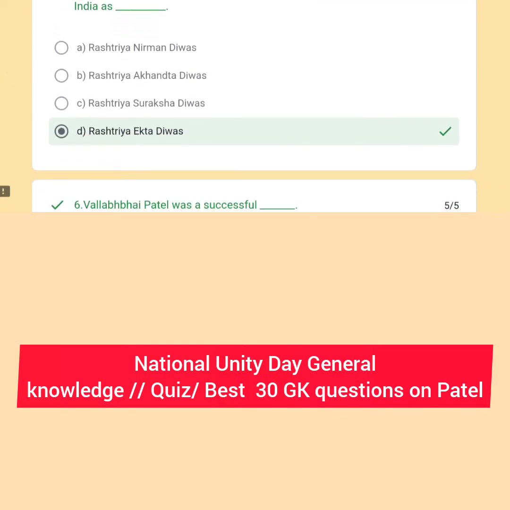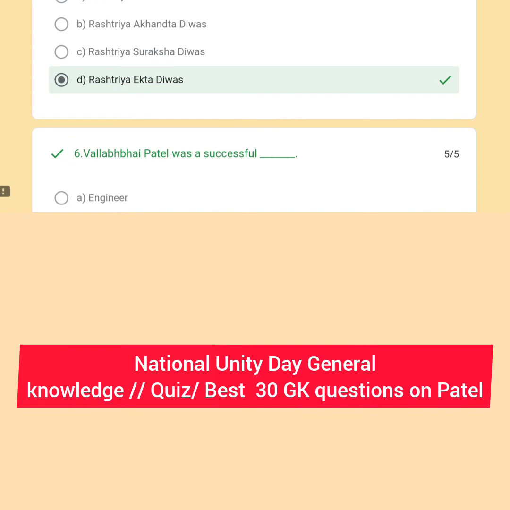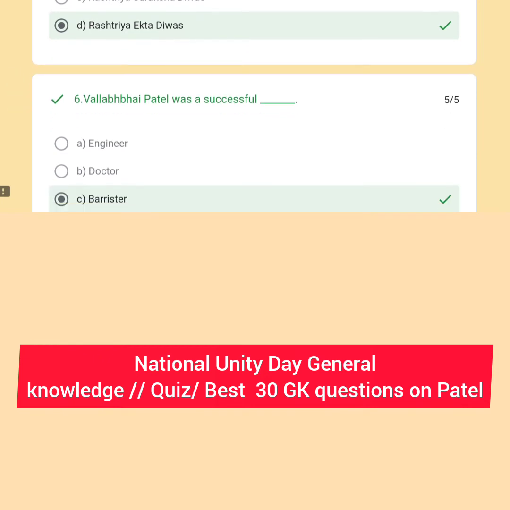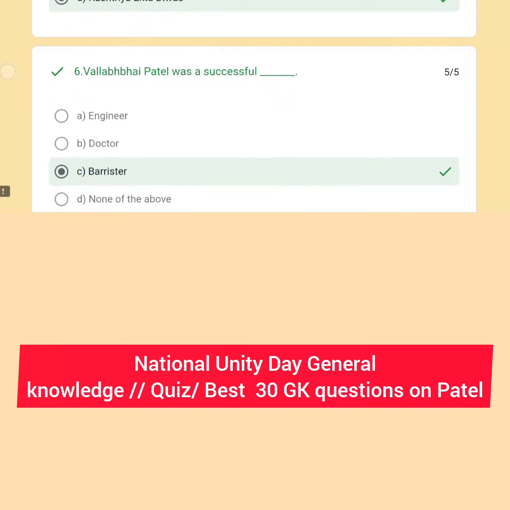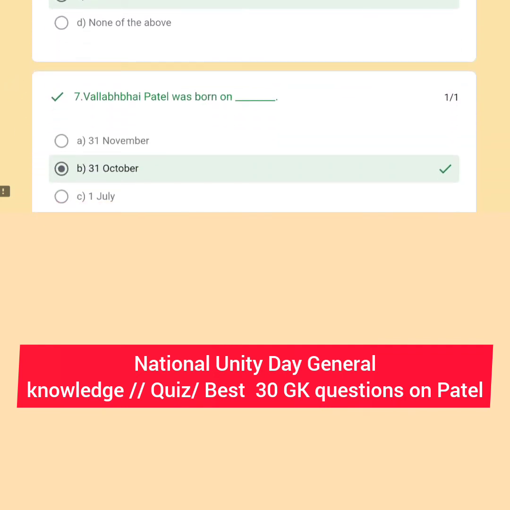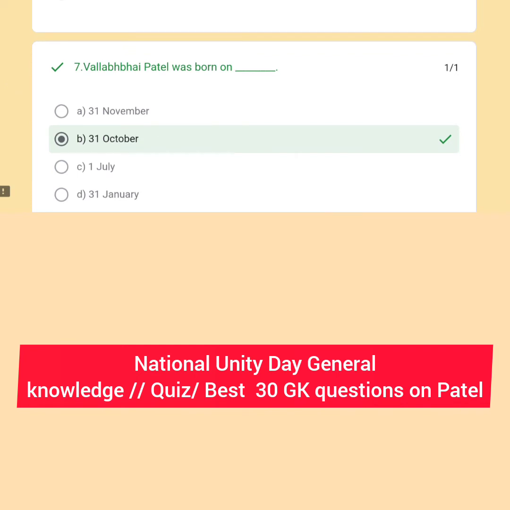Next question: the birthday of Vallabhbhai Patel is celebrated by the Union Government of India as Rashtriya Ekta Divas or National Unity Day. This has been celebrated since 2014. Question number 6: Vallabhbhai Patel was a successful barrister, option number C. Next question: Vallabhbhai Patel was born on 31st October.